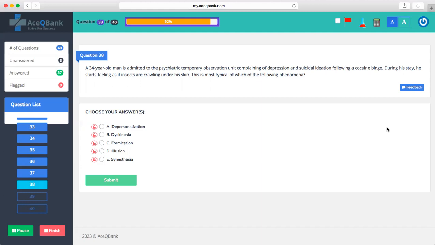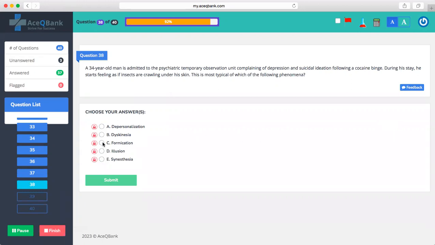A 35-year-old man is admitted to the psychiatric temporary observation unit complaining of depression and suicidal ideation following a cocaine binge. During his stay, he starts feeling as if insects are crawling under his skin. This is most typical of which of the following phenomena? Depersonalization, dyskinesia, formication, illusion, synesthesia.